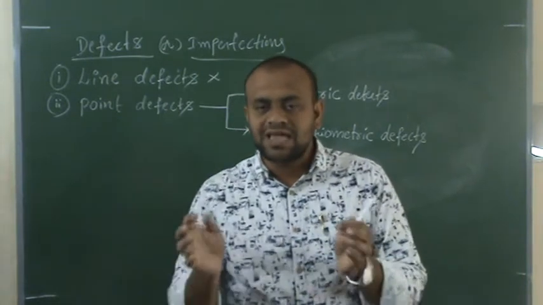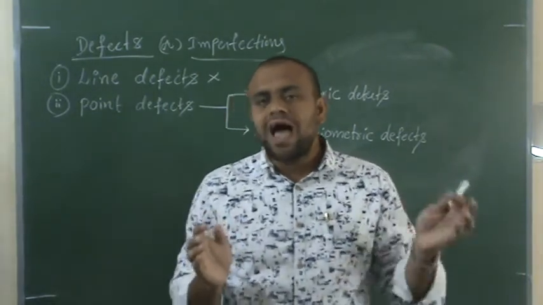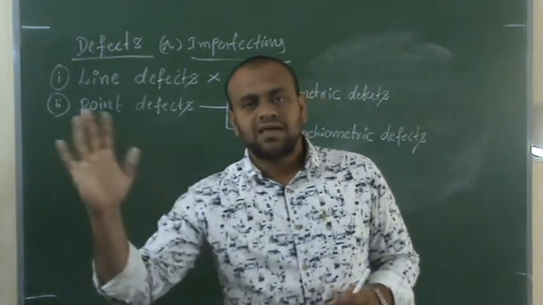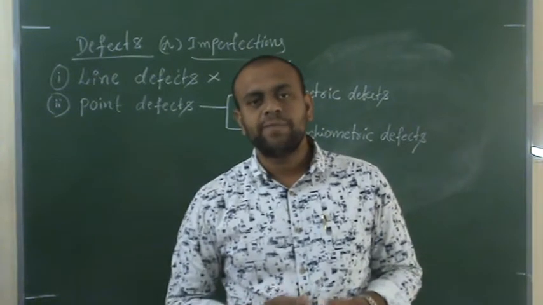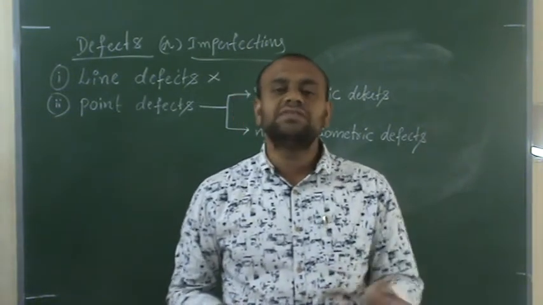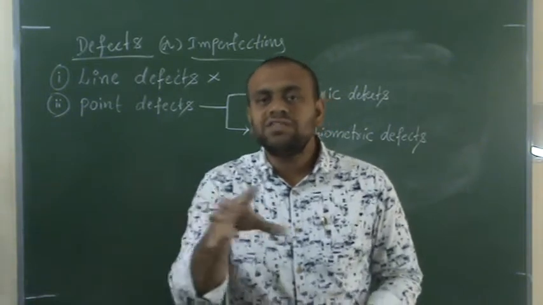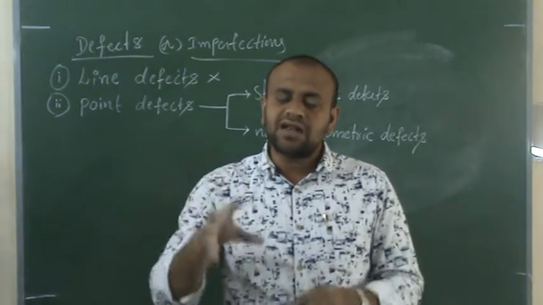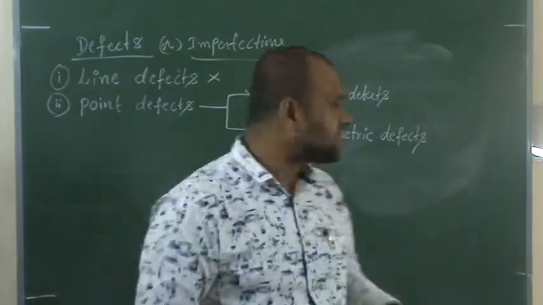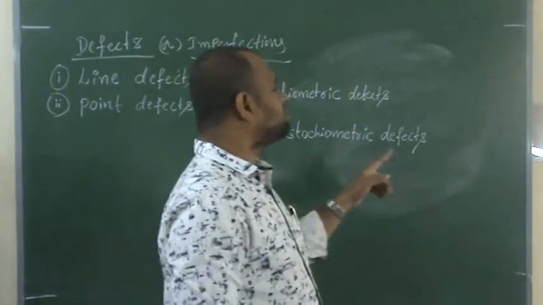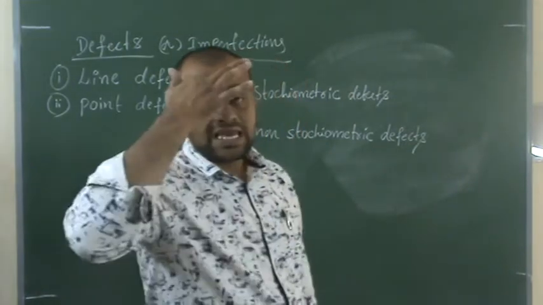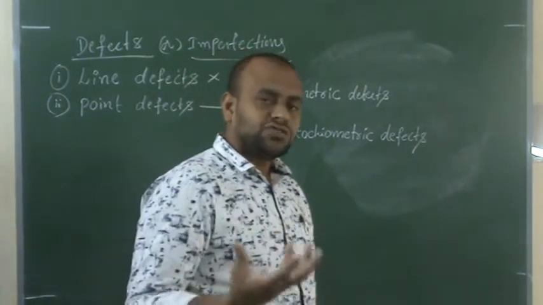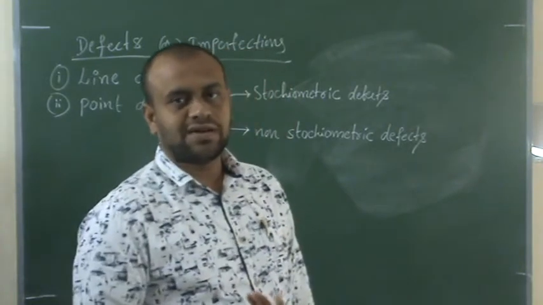Suppose in some crystal, A number of particles go missing, not equal to the B number of particles. For example, a crystal is made up of two atoms, maybe A and B. If 3 atoms of A are missing from the crystal and only 2 atoms of B are missing, then what about the stoichiometry of the crystal? It will be affected. If that kind of defect takes place, then such defects are said to be non-stoichiometric defects. So don't worry.